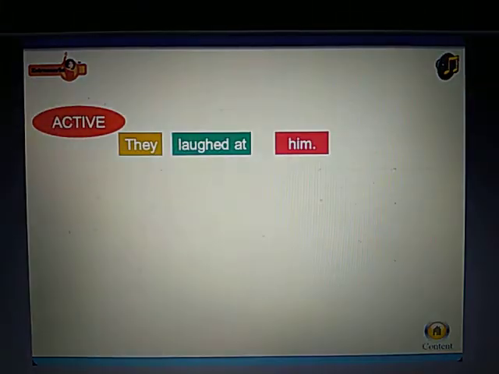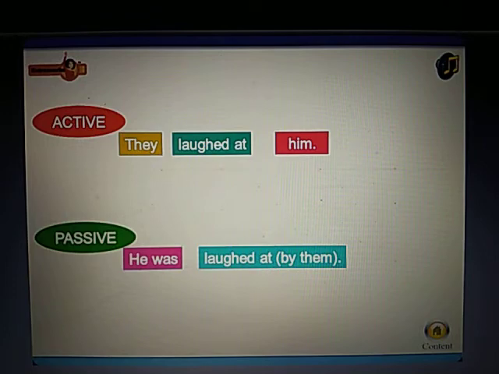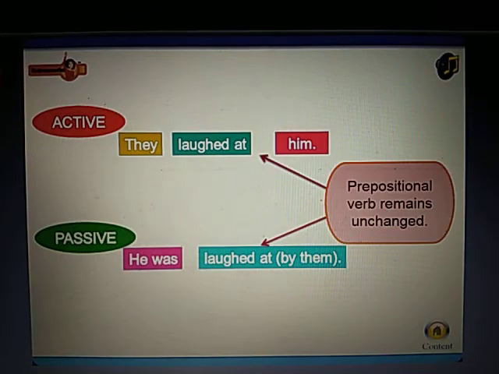Active: They laughed at him. Passive: He was laughed at by them. Note: prepositional verb remains unchanged.